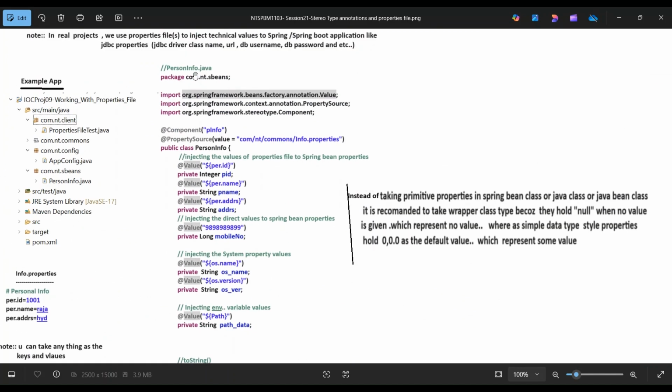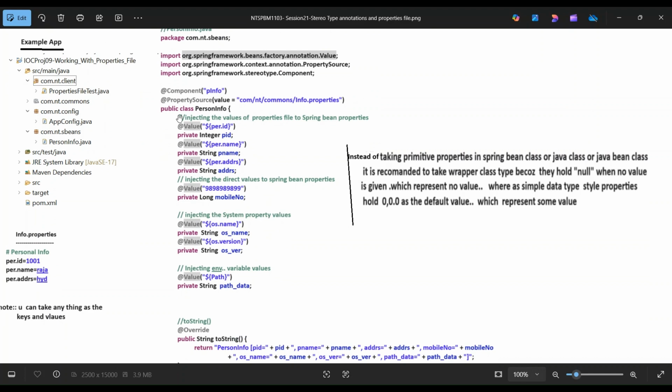Okay, so we are creating this class, PersonalInfo.java, in the package com.nt.sbeans. We import @Value, @PropertySource and @Component, and annotate the class with @Component("pinfo") and @PropertySource with the properties file location, com/nt/commons/info.properties. In the public class PersonalInfo, we inject the values of the properties file into the Spring bean properties.